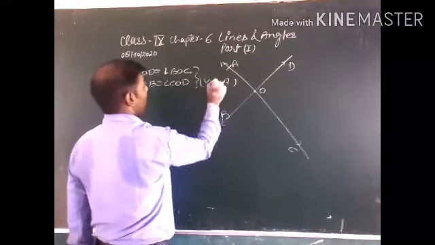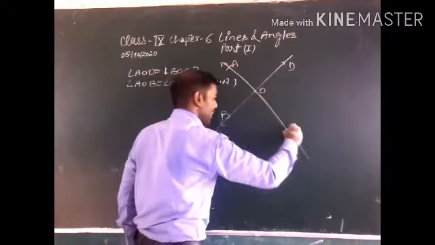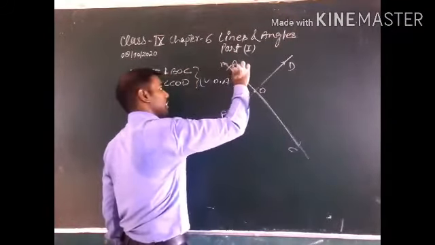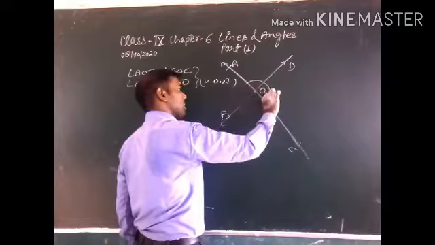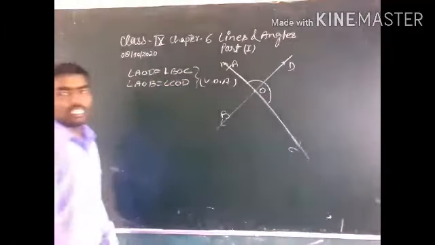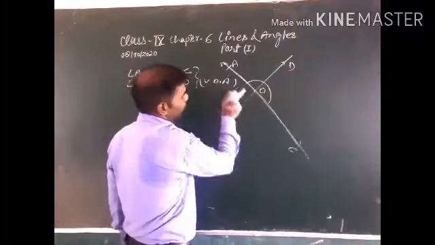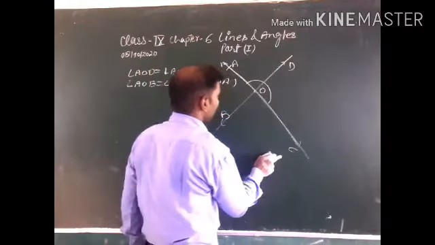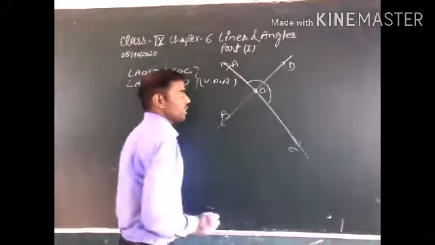Let's explain. First of all, we see that AOC is a straight line. It means these angles sum to 180. First of all, AOC is a straight line. It means angle AOC is equal to 180.